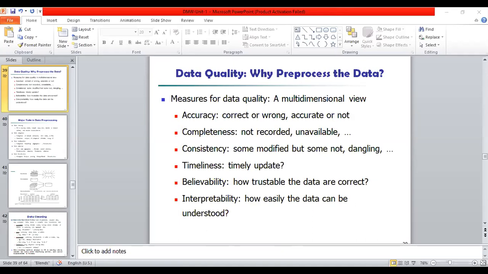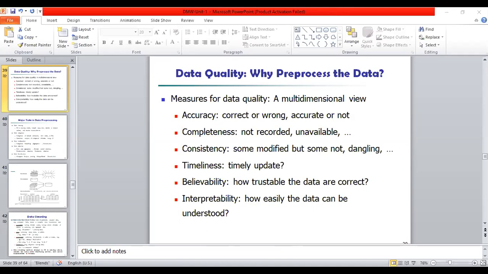Incomplete data can occur for a number of reasons. The attribute of interest may not always be available, such as customer information for sales transaction data. Other data may not be included simply because it was not considered important at the time of entry, right?